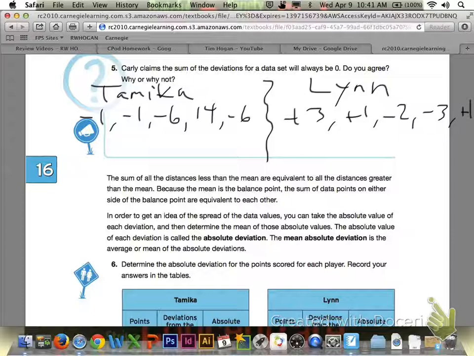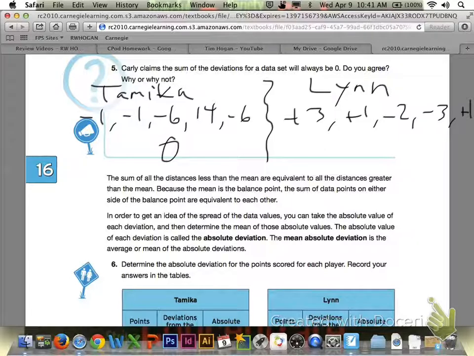If you look at Tamika and add up all of those deviations for her data set, you would get negative 14 from all of the deviations that were less than the points she scored. And then you have your 14 there, so those would cross out and give you 0.